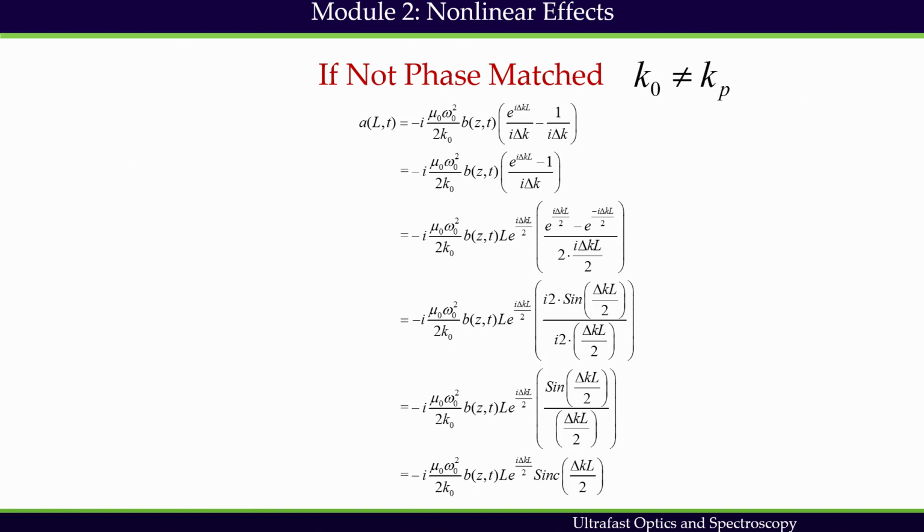The expression suggests that the emitted beam envelope would depend definitely on L, the thickness of the crystal, but at the same time it depends on a cardinal sine function.